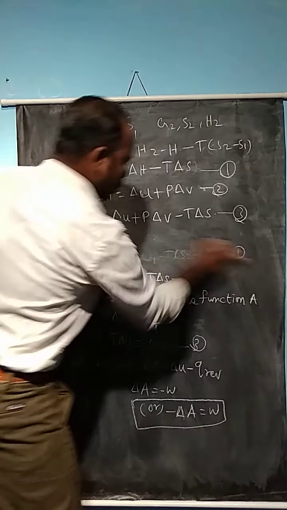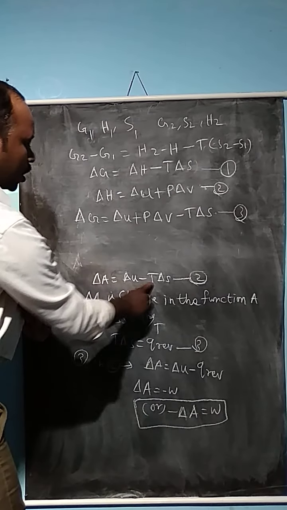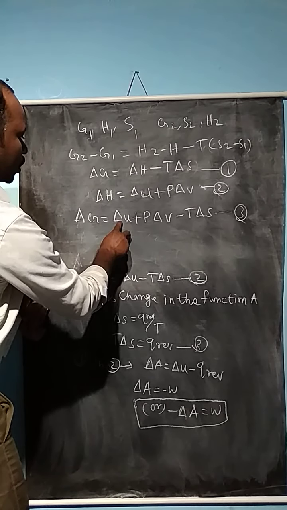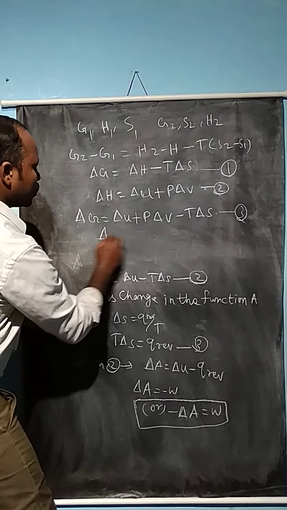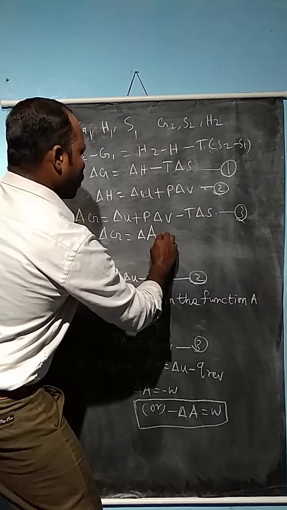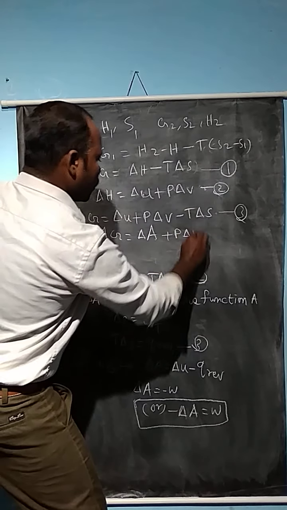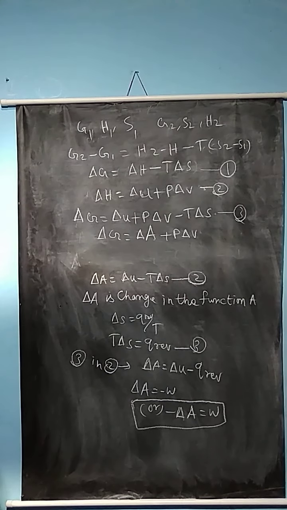Here is one more equation. From the work function relationship, delta A is equal to delta U minus T delta S. So instead of delta U minus T delta S, I can put the value of delta A. So delta G is equal to delta A plus P delta V.